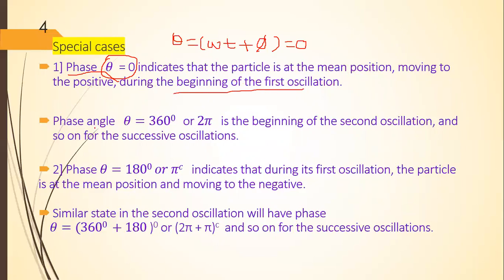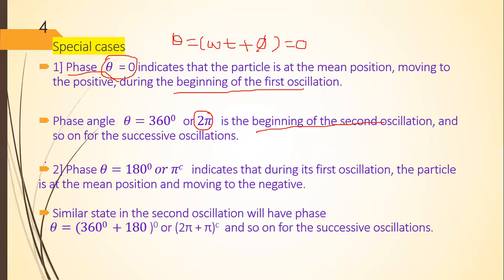Phase angle theta equal to 360 degree or 2 pi is the beginning of the second oscillation. When this omega t plus phi is equal to 2 pi, that will be the beginning of the second oscillation. If this omega t plus phi is equal to 4 pi, that will be the beginning of the third oscillation, and so on. At theta equal to 0, 2 pi, 4 pi, the particle will be at the mean position.